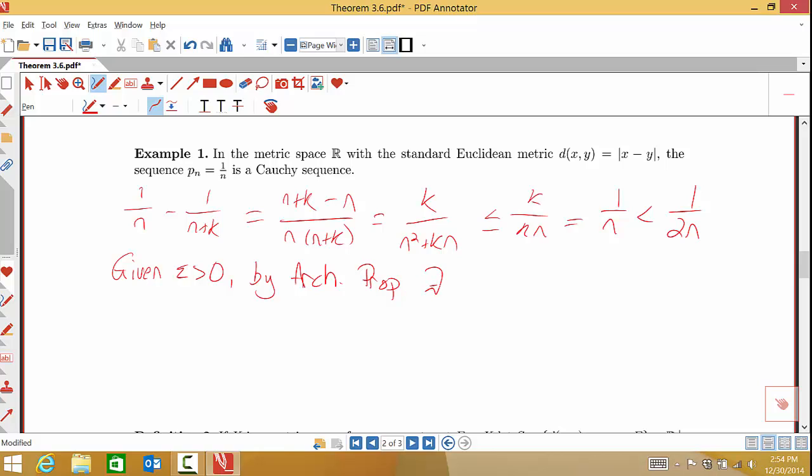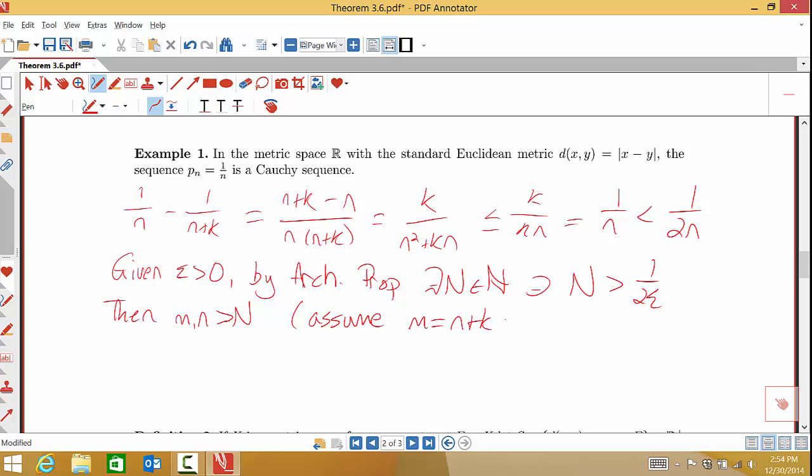There exists, let's call it a natural number, capital N, such that N is greater than 1 over 2 epsilon. Okay, then if I take an m and an n greater than or equal to capital N, and without loss of generality here, I'm just going to assume that m is bigger than n, so it's n plus k for some natural number k.